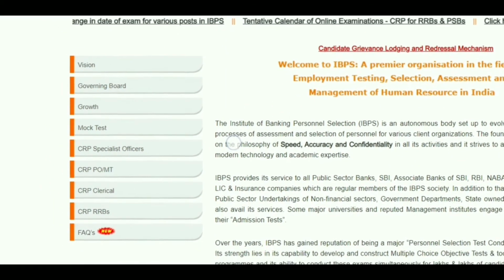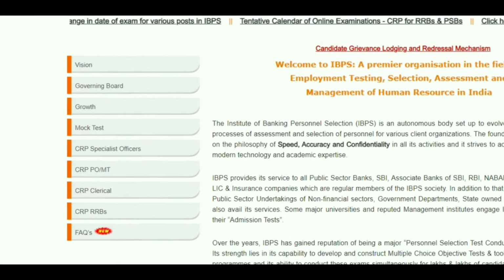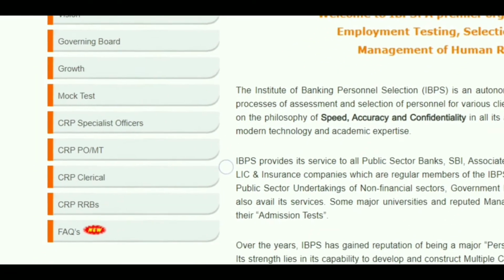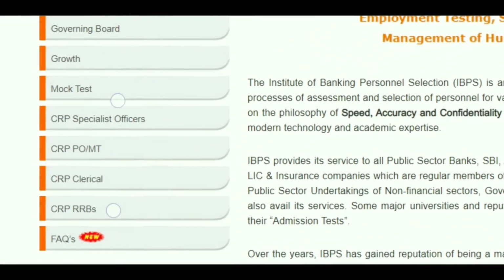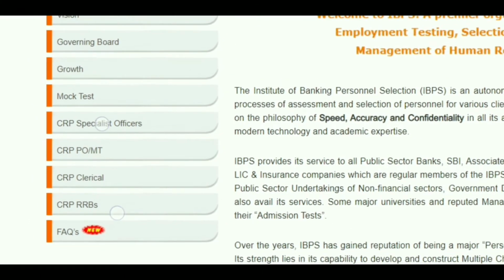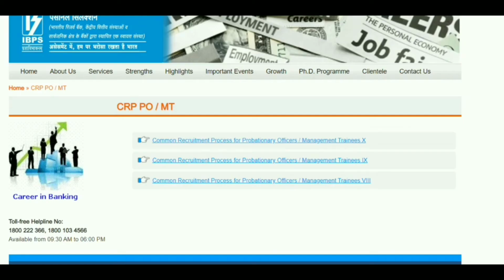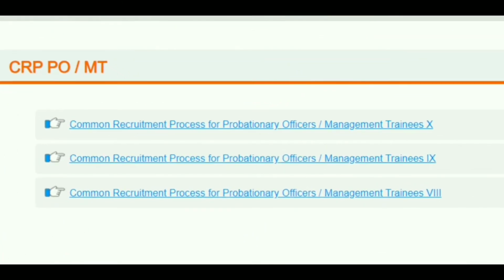Here we have options like CRP, mock test, CRP specialist officers. Click on this CRP PO/MT option. Once you click on that, we will get this page. Here we have three options: common recruitment process for probationary officers, management trainees. Our recruitment is the 10th one, so click on the first option.